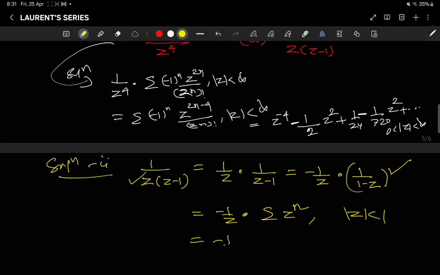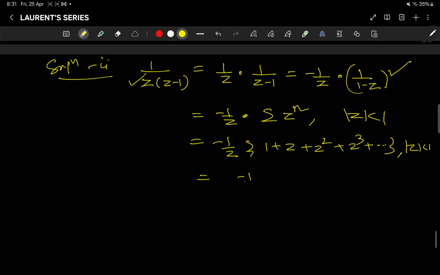Okay, so this is minus 1 by z into (1 plus z plus z square plus z cube, like that), and mod z is less than 1. So that is equal to minus 1 by z minus 1 minus z minus z square minus z cube, and so on, with mod z less than 1. Okay.